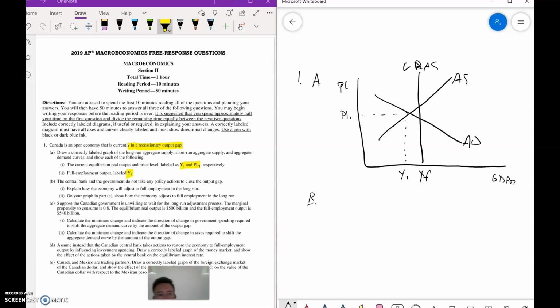B says central government does not take policy action. So remember, does not take policy action. That means it is classical. Whoops. That means classical.